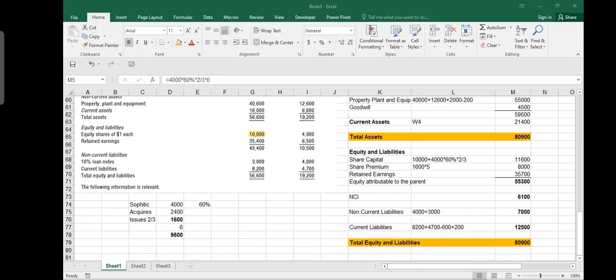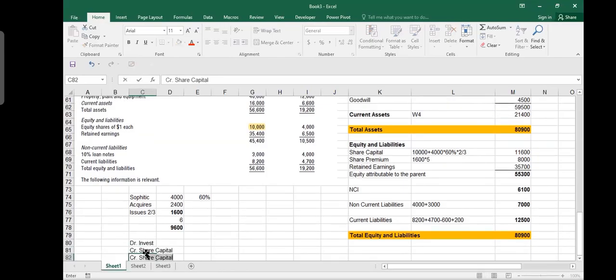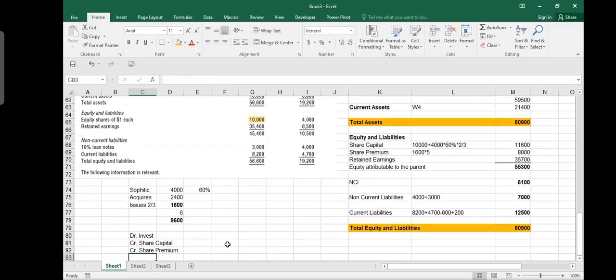So whenever you issue more shares, your double entry is: debit, in this case, investment, because you did not get cash; credit share capital; and credit share premium. The rule is that in share capital you can only write down the face value. In your investment, you consider it as 9.6. So share capital you will only show at the face value, $1. Any extra amount should be shown in the share premium account. Share premium means that shares are issued at a price more than the face value. The extra is called premium, so we show it on the share premium account here.